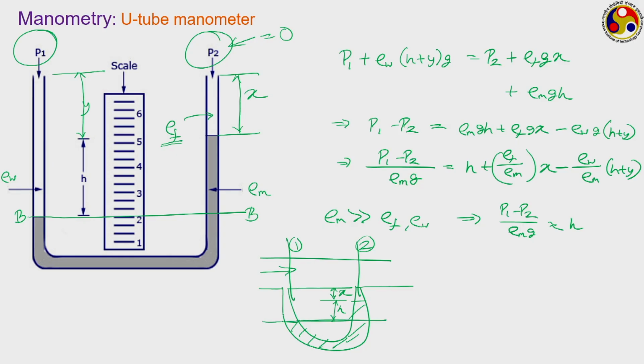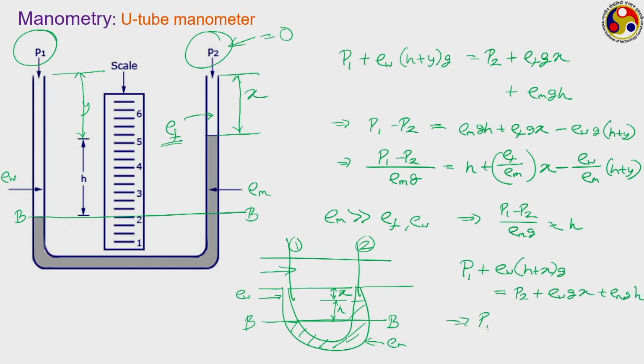Now, across this particular section, say BB, if we take a force balance again, where rho m is the density of the manometric fluid and rho w is the density of the working fluid, then on the left hand side you will have, in a very similar way, P1 plus rho w into (h plus x) into g, and on the right hand side you will have P2 plus rho w g into x plus rho m g into h.